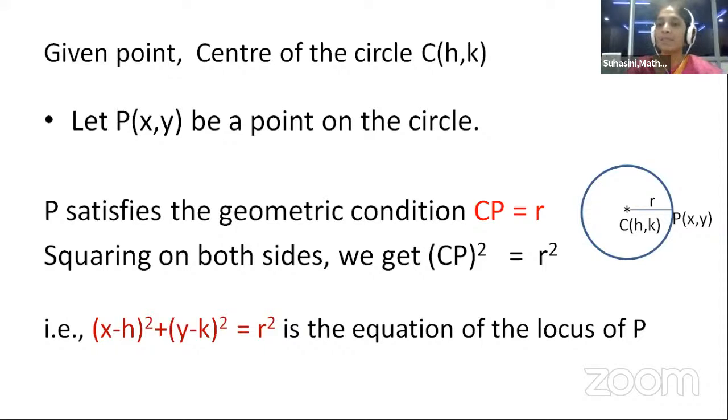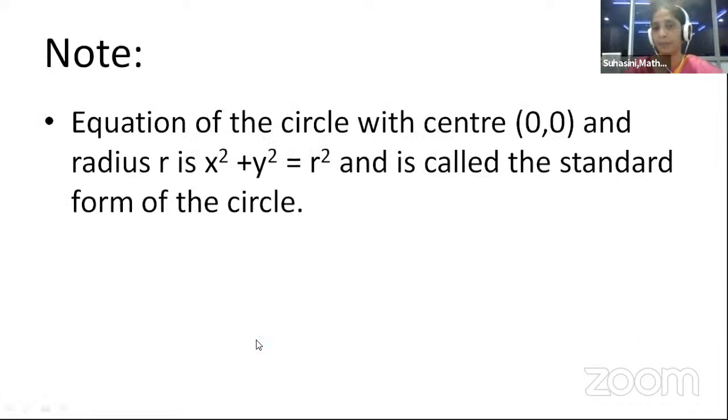So the distance between x comma y and h comma k gives x minus h whole square plus y minus k whole square is equal to r square, which is the required equation of the locus of P. I repeat: first we take a point P, find the geometric condition satisfied by P, apply the suitable formula and simplify, which gives the required equation of the locus of P. When h comma k is the center, the formula is x minus h whole square plus y minus k whole square is equal to r square.